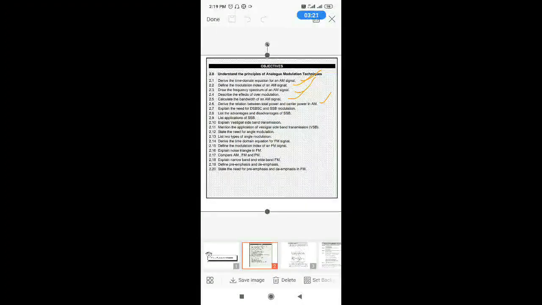Angle modulation is that in which amplitude is kept constant, whereas either frequency or phase of the carrier is varied. The advantage, or need, of angle modulation is that no power is wasted, the entire bandwidth is saved, less distortion, less noise also, more fidelity.